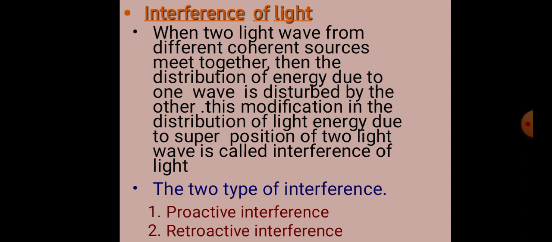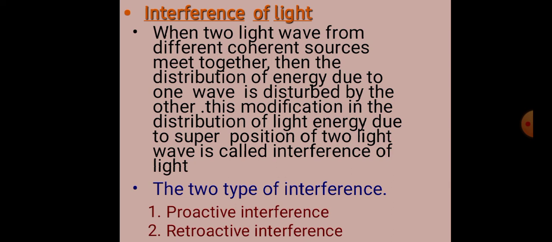The next point is interference of light. When two light waves from different coherent sources meet together, the distribution of energy due to one wave is modified by the other. This modification in the distribution of light energy due to superposition of two light waves is called interference of light.